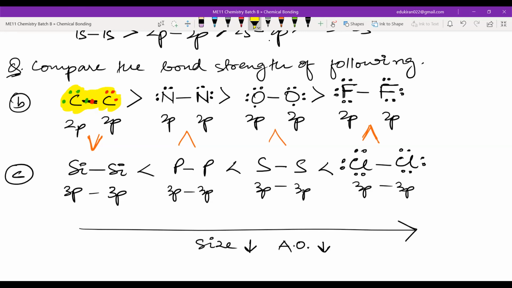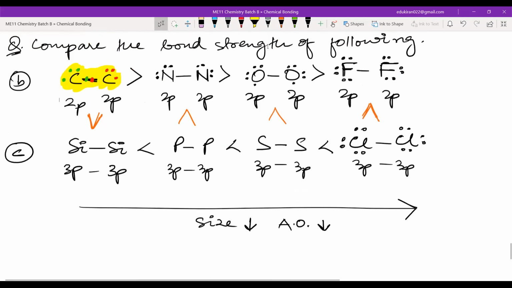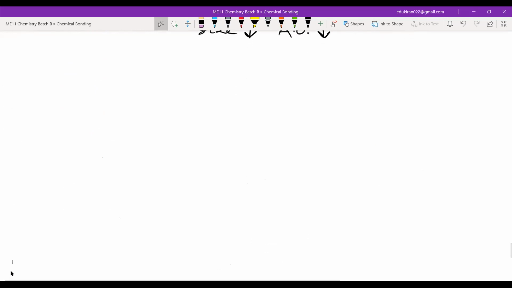Done, everyone? Yes, sir. Okay. Now, we are done with valence bond theory. After valence bond theory, you have to identify the number of sigma bonds and pi bonds. Okay. Please write a remark.